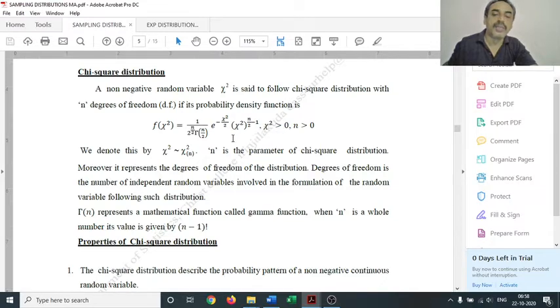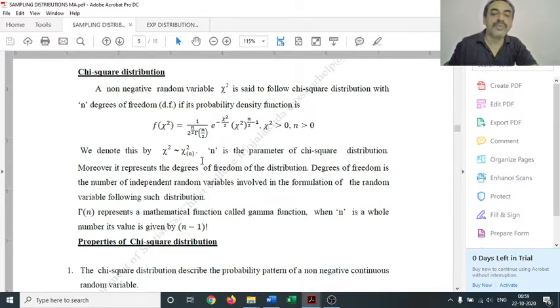And in the equation of this chi-square distribution, we have one constant n and its value is also greater than 0. And this is denoted by chi-square follows chi-square n. Here the left chi-square represents the variable chi-square and the right chi-square represents the name of the distribution. Since there is only one constant n in the equation of the distribution, in this notation we address it in terms of n.